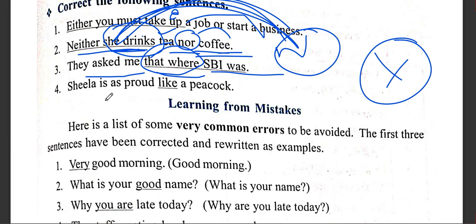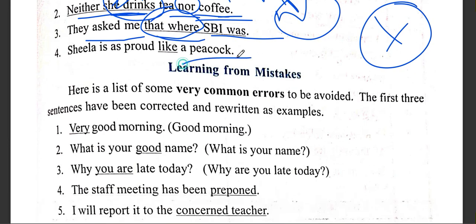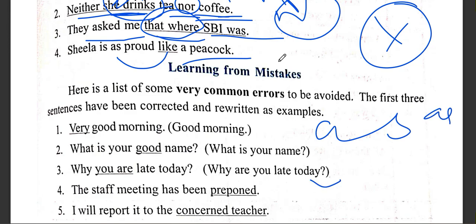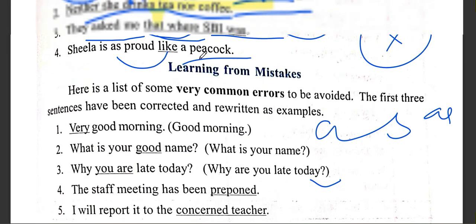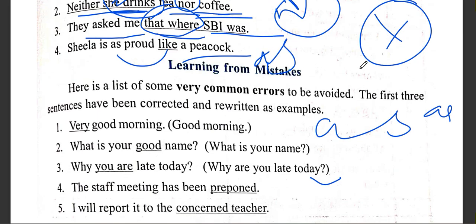Sila is as proud like a peacock. So it's not a proper pair conjunction. We have as and so as. So Sila is as proud as a peacock. Should be as here, proper pairing.